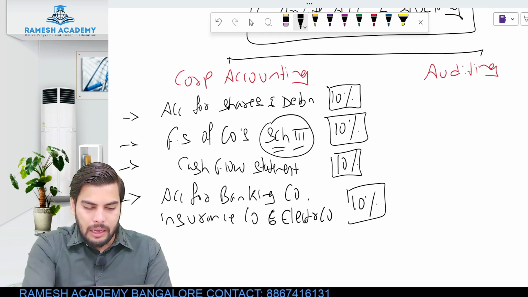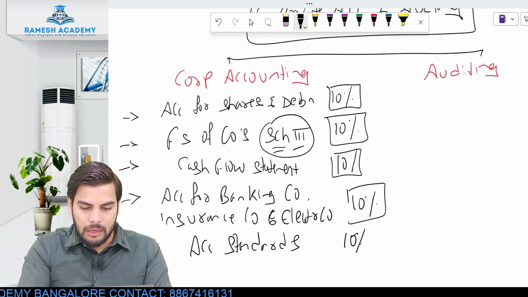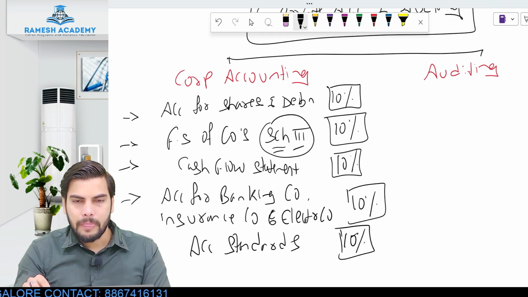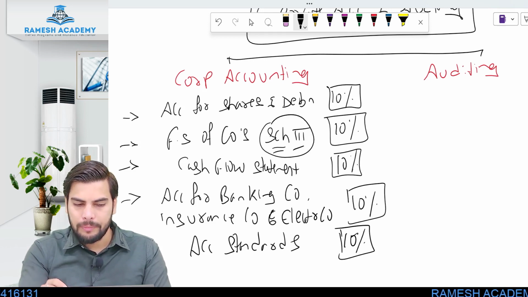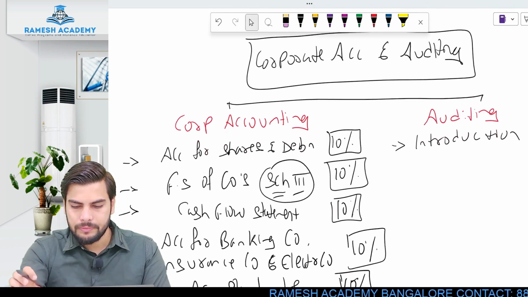Clear? The last chapter would be with respect to accounting standards. The weightage again would be the same, 10%. Is this clear? Hope you guys understood this. So these are the brief introductions with respect to each and every chapter pertaining to the corporate accounting part. When it comes to the auditing part, here we have the basic introduction pertaining to auditing. The weightage, again, is 10%.